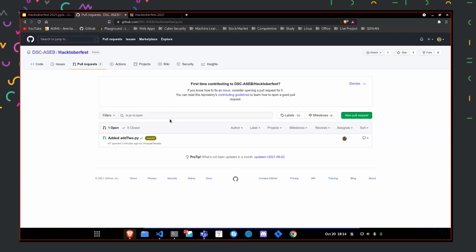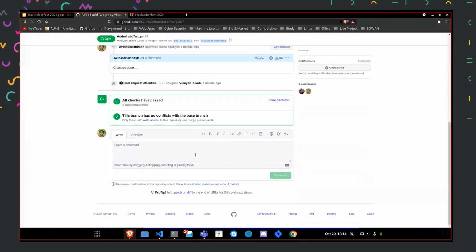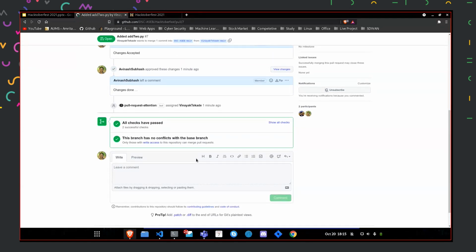Since Saket is the actual maintainer, he can show how it looks when a maintainer actually has to merge the changes. For now, this is where Avinash was a reviewer. He is a part of the team. He doesn't have access to merge changes into the repository, but he can check whether these changes are eligible and help the maintainer review whether the code is correct or not. From here, Saket can go on and explain how the changes are merged into the repository.